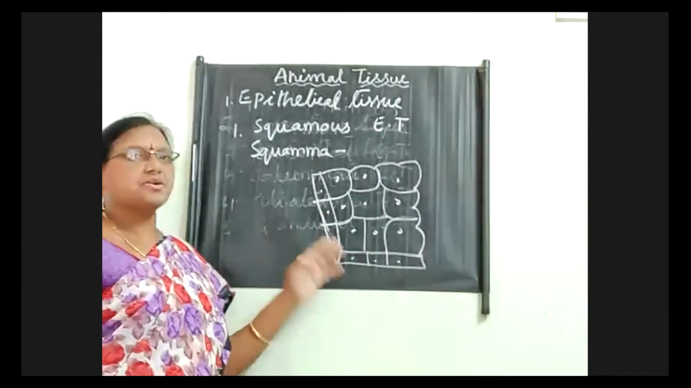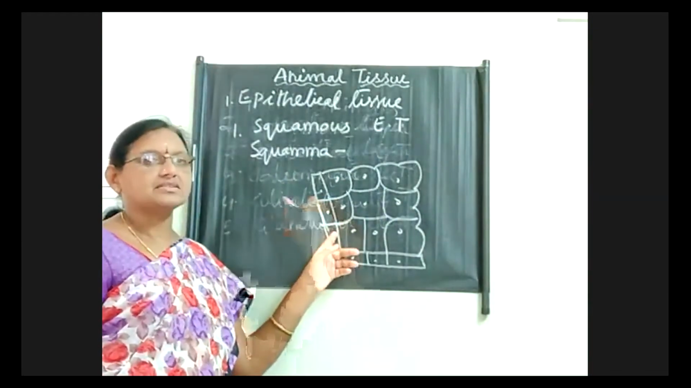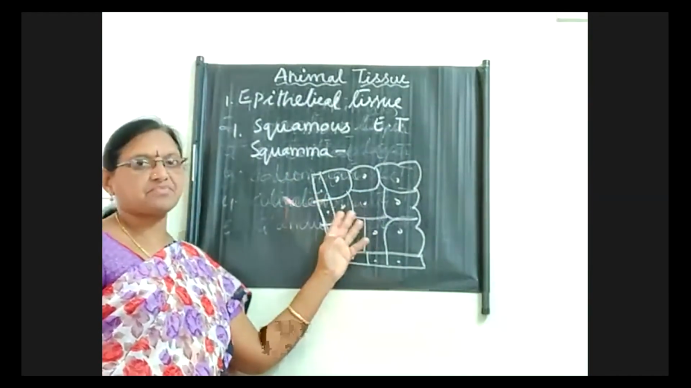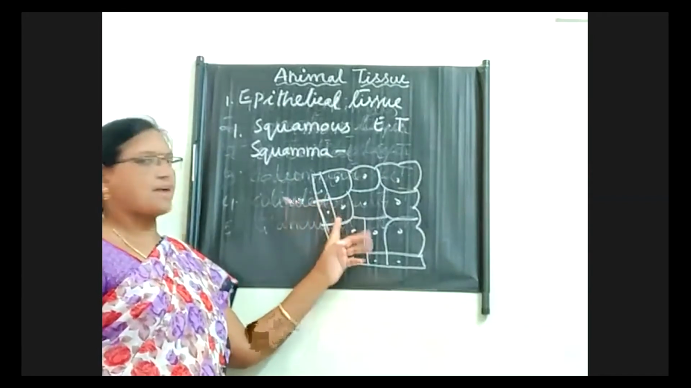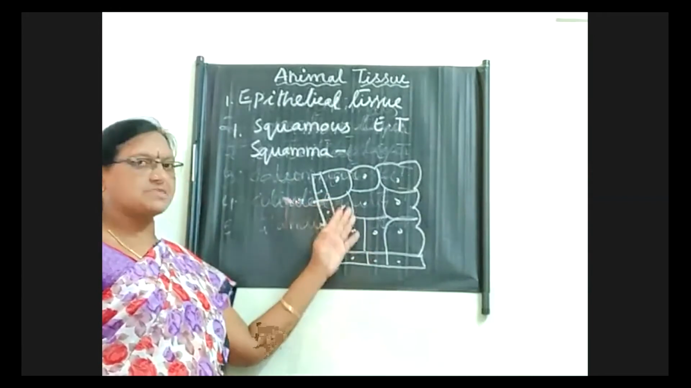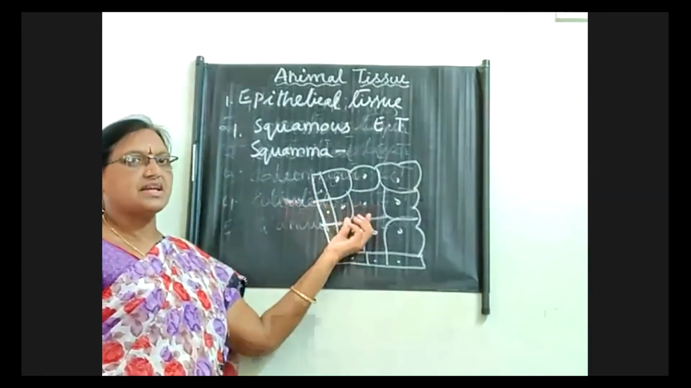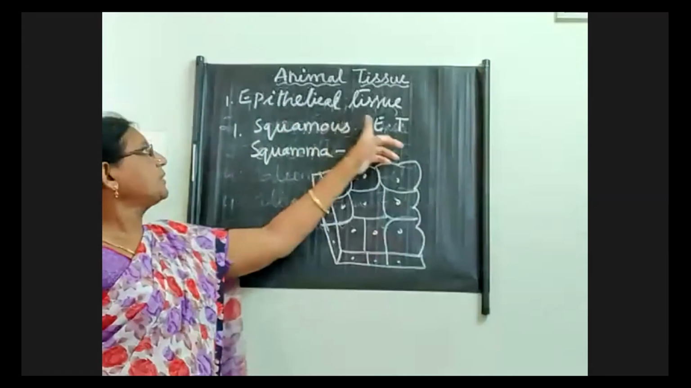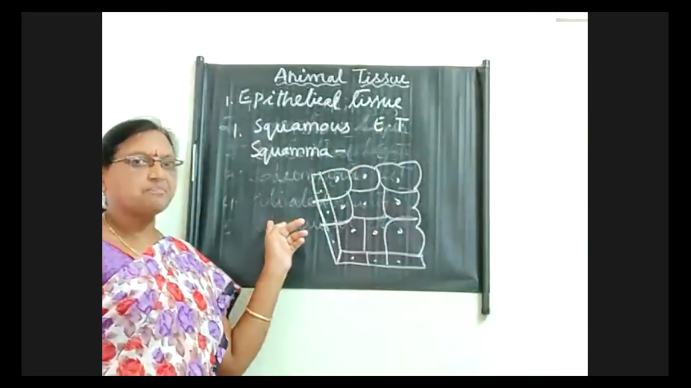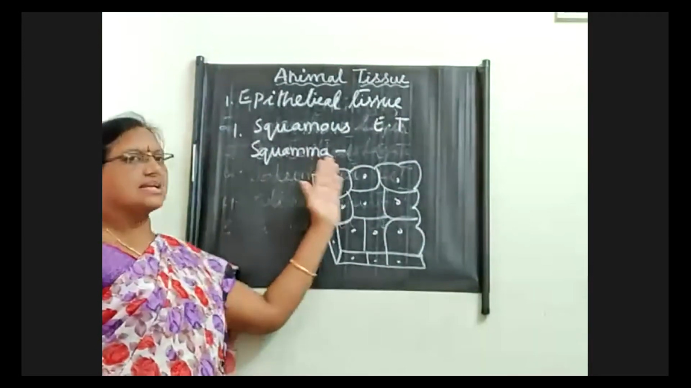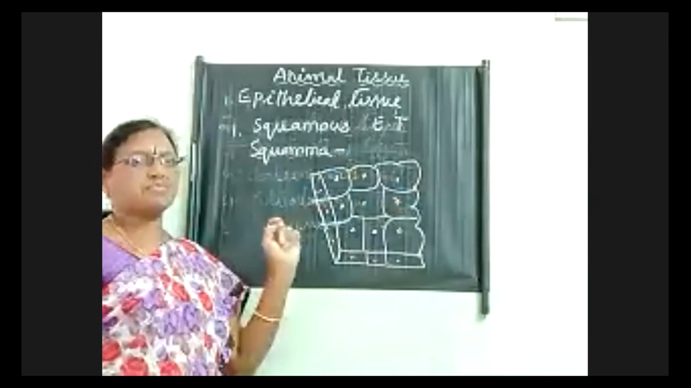Okay, so to give a clear idea, I want to show the image of the squamous epithelial tissue. What is the arrangement of cells present in that, and how are they arranged? Generally, when we look into the epithelial tissue, children, all the cells are highly packed.